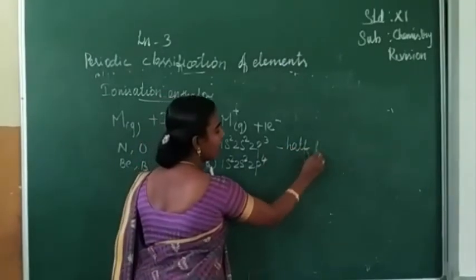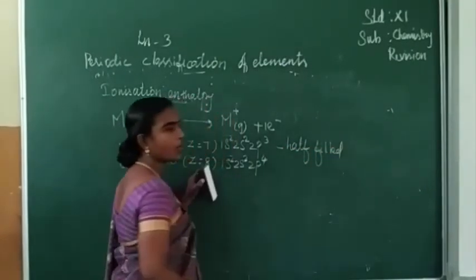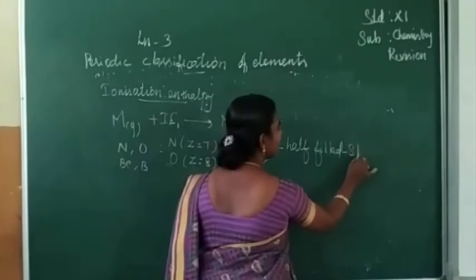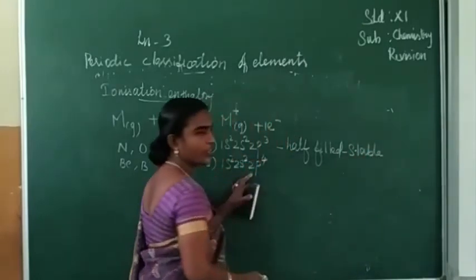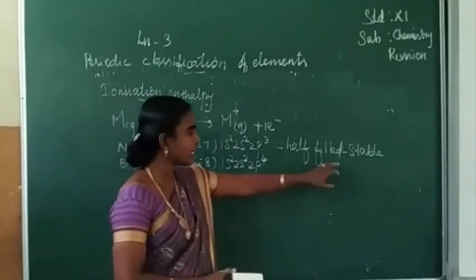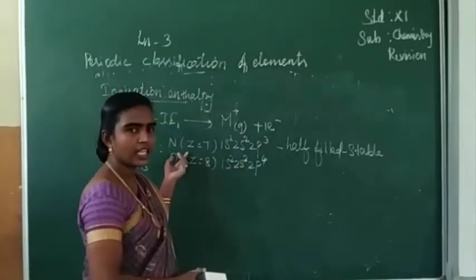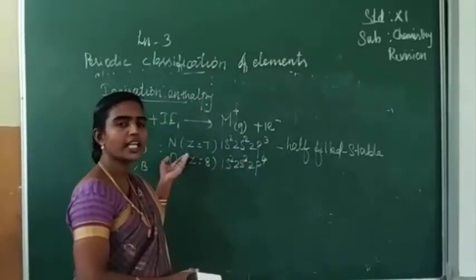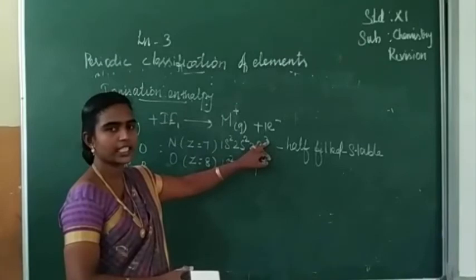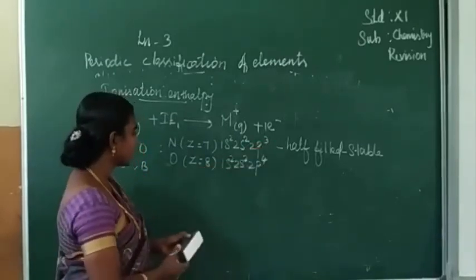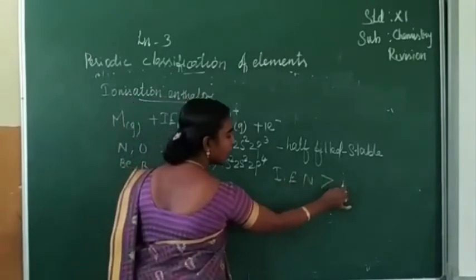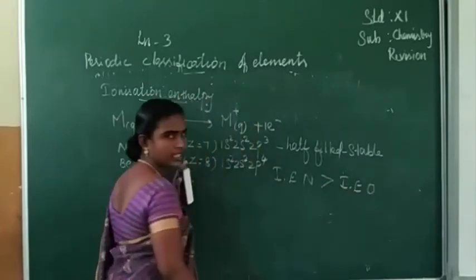The last shell is half filled, and half-filled orbitals are more stable than others. So it is stable. When you compare the ionization energy of nitrogen and oxygen, because of this stable form of nitrogen, we have to spend more energy to remove an electron from the 2p3 shell. So it is difficult. So we can say that the ionization enthalpy of nitrogen is more than the ionization enthalpy of oxygen.